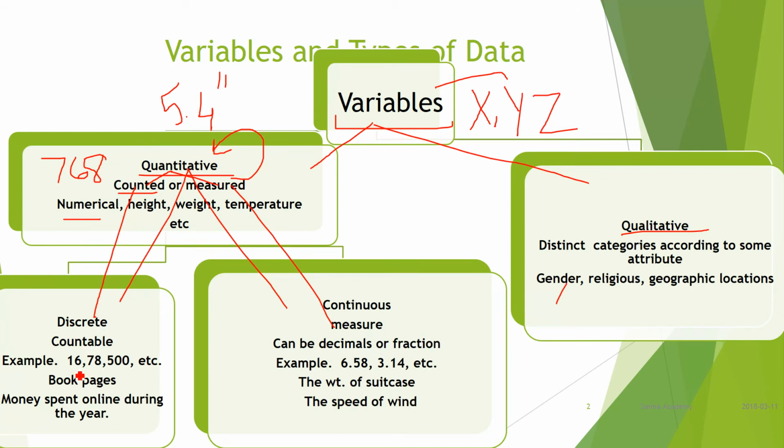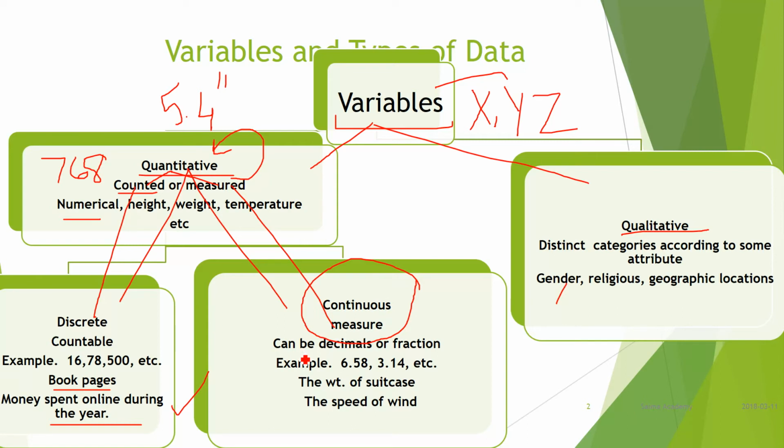Discrete is countable, such as 16, a number 500, or the pages of a book. You can say this book has 500 pages, this book has 400, and so on. We can count. Money spent online during the year is a small amount of money, so you can count it. These are examples of discrete, while continuous is different. In the last lecture we discussed discrete, but in this lesson we will focus on the continuous variable, the normal continuous distributions.